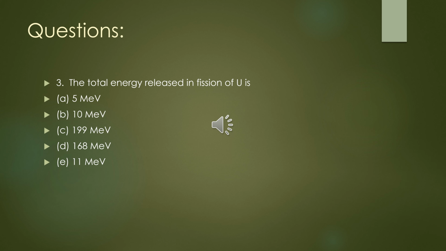The last question from the topic: the total energy released in the fission of uranium is? The answer to this question is option C. 199 mega electron volt energy is released in the fission of uranium.